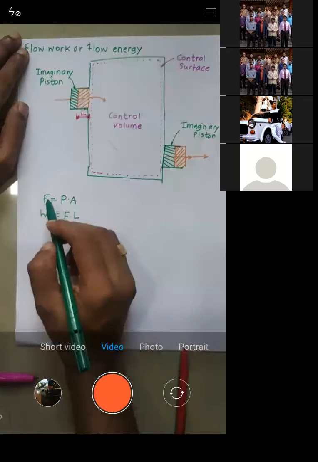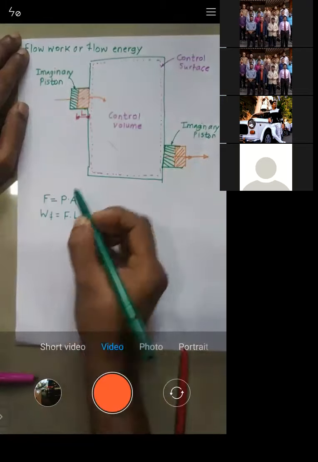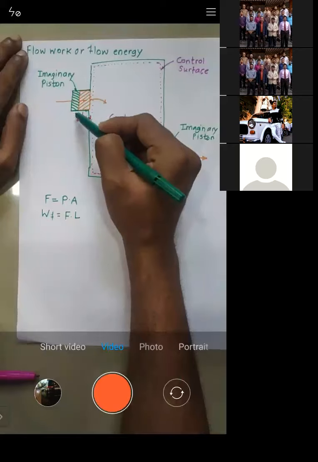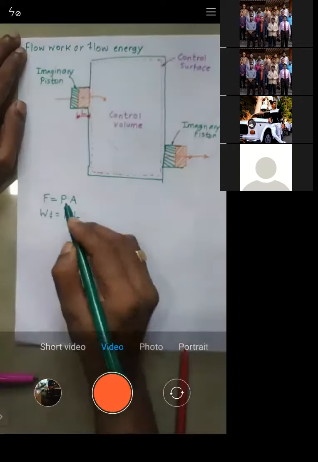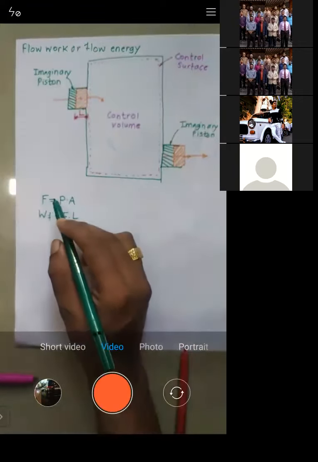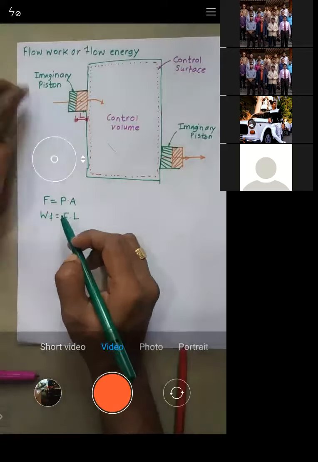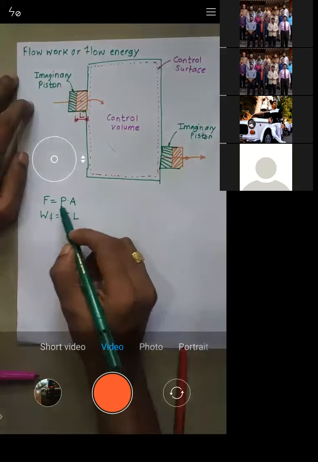The force exerted will be pressure into area. It depends upon what pressure the green part has and on what area it is acting.